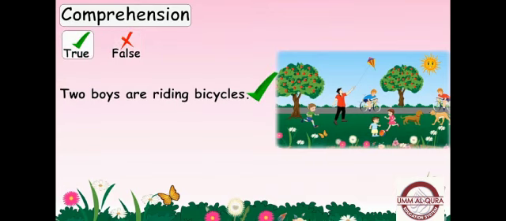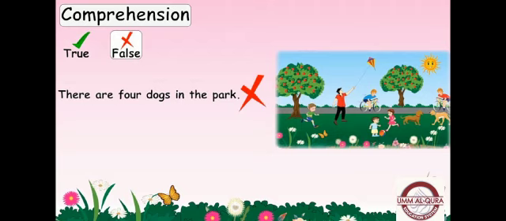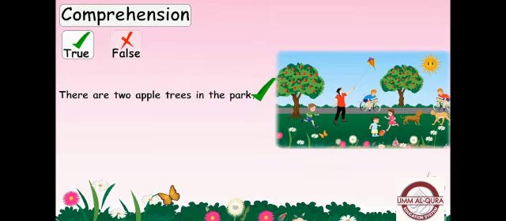Two boys are riding bicycles. Yes, this one is true because according to the passage we have just read, there are two boys riding bicycles. There are four dogs in the park. This sentence is false because there are only two dogs. There are two apple trees in the park. This sentence is true because we have read in the paragraph that there are two apple trees.